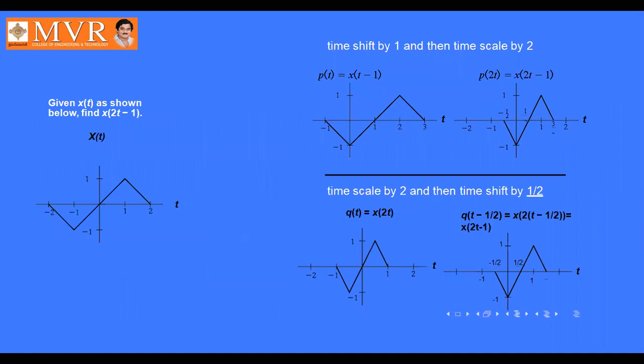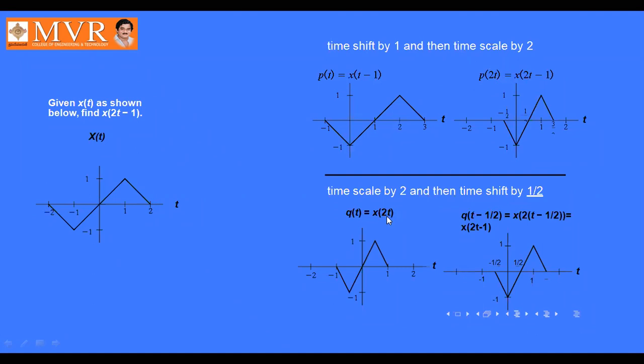Okay. See, for example, x of t is given like this. This is the x of t. Time shift by 1 and then time scale by 2. So time shift by 1 means x of t minus 1, and scale by 2 means multiplied by 2t, giving 2t minus 1. So this can be compressed. Okay. Next, time scale by 2 and then time shift by 1 by 2.